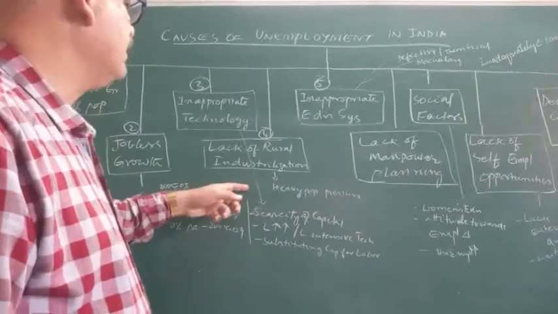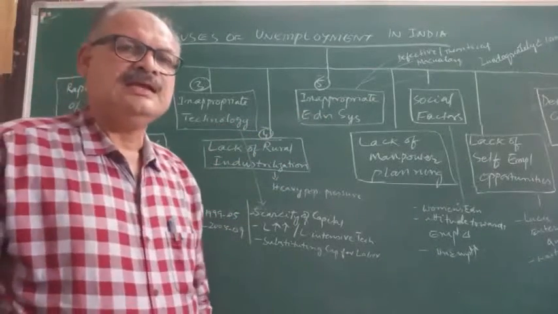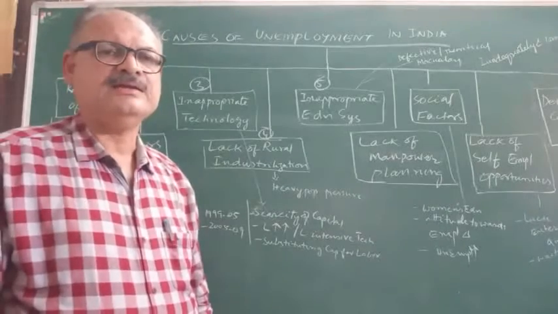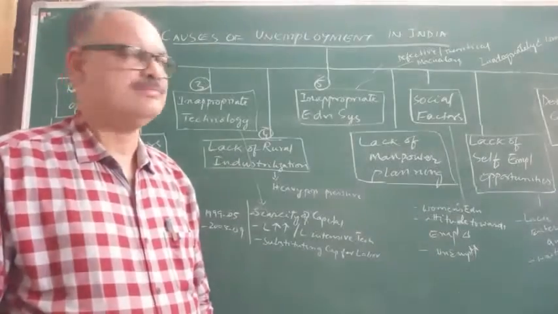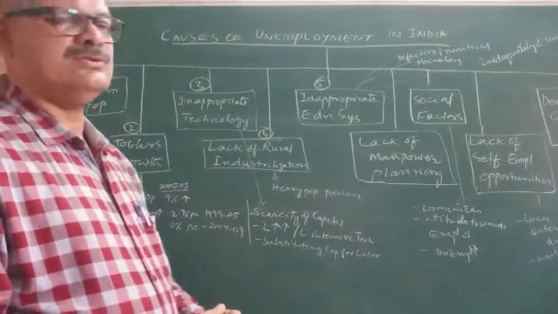Next one is inappropriate education system. This education system, which is prevalent now in India, was introduced by Lord Macaulay. And this is a defective system.